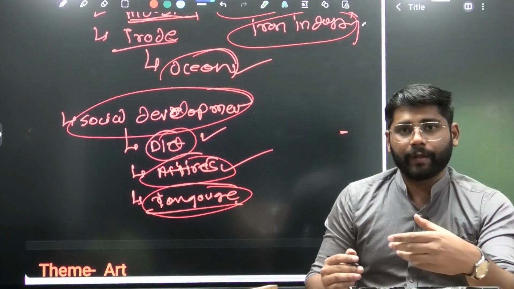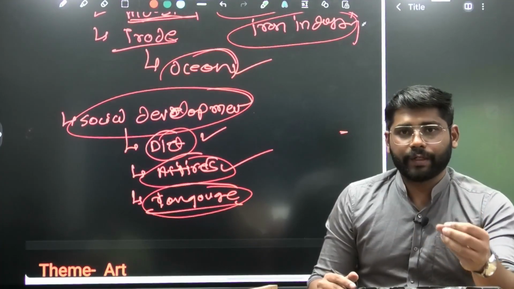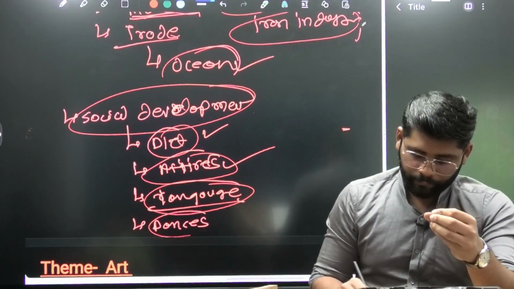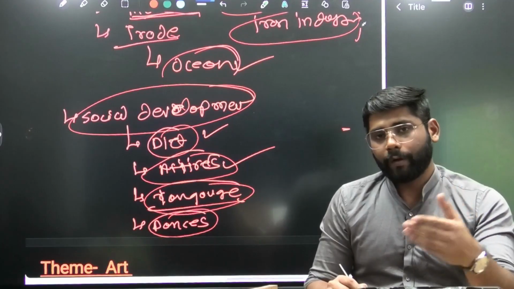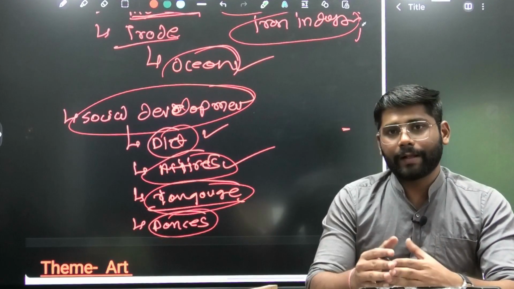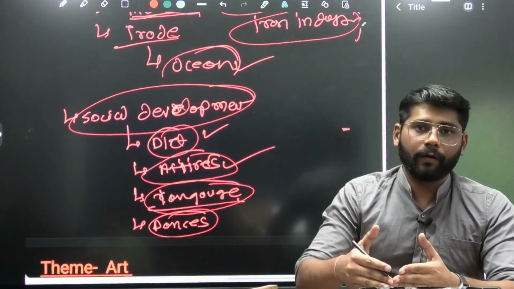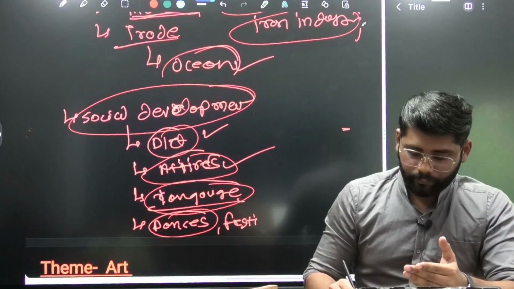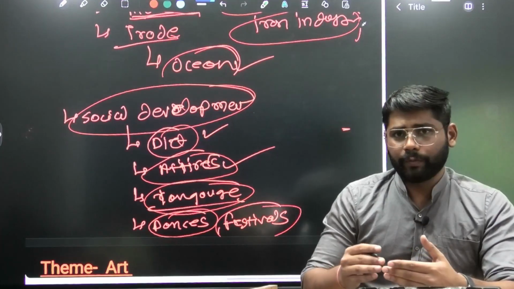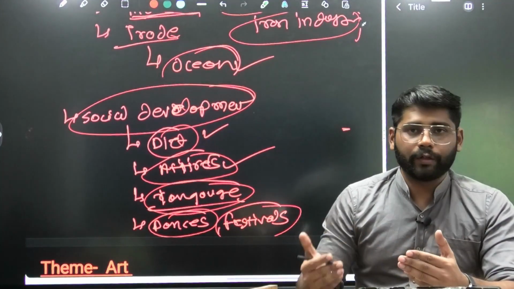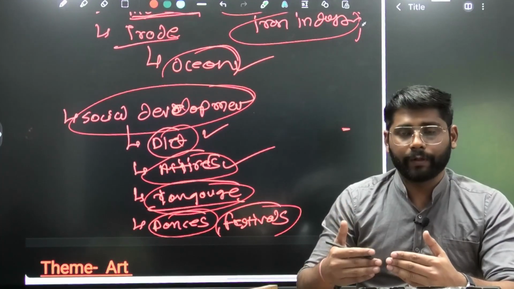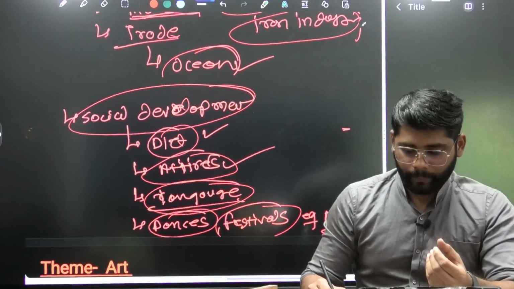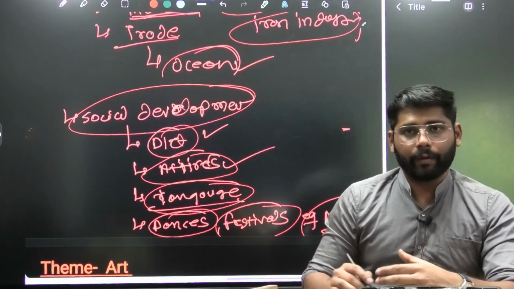So specifically, geographical features restricted the spread of language. Then we can mention dance forms. When we want to connect dance and geographical factors, there are various dance forms and festivals, which are performed during particular periods, like the onset of monsoon or the onset of winter. We can give the example of Makar Sankranti. So this way we are going to write our answer.